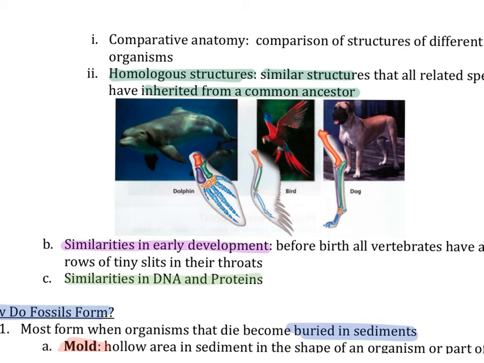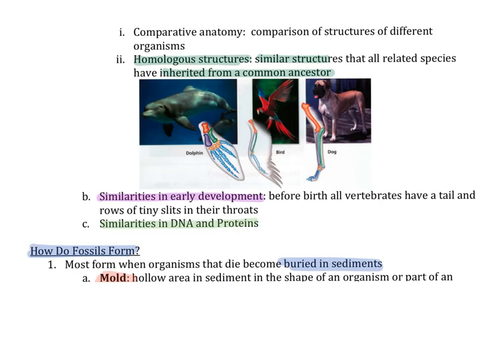So he used this comparative anatomy, the homologous structures, as one piece of evidence to support his idea of evolution.